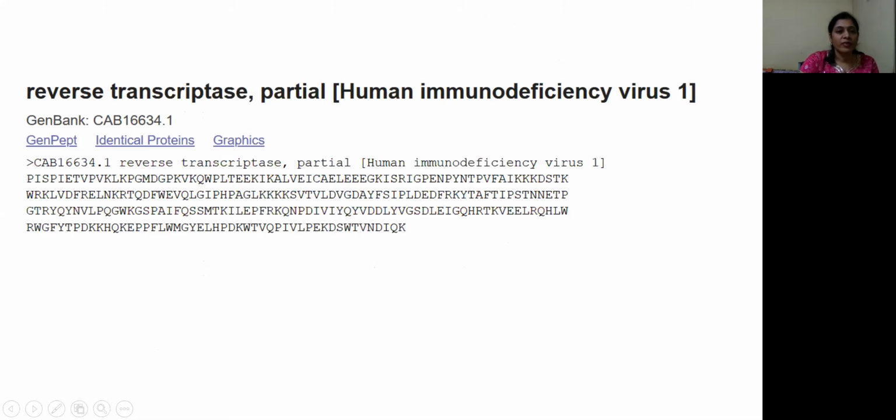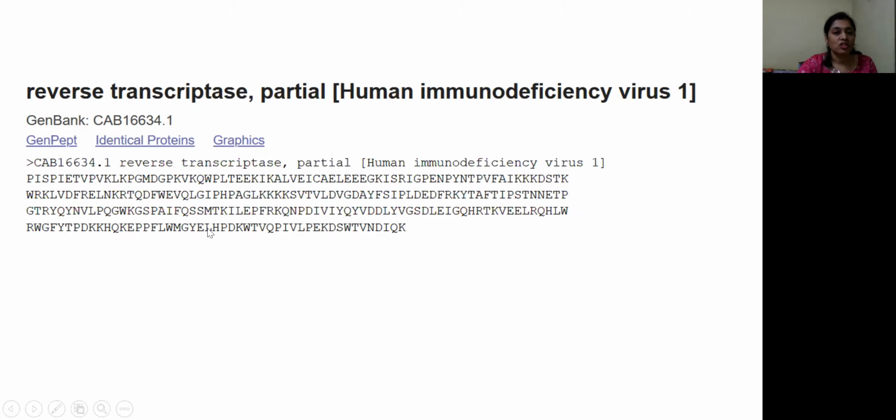Here in FASTA format, one sequence is given as an example. This is again the reverse transcriptase protein sequence from the human immunodeficiency virus type 1. Here also, the FASTA sequence format starts with the greater than symbol, its accession number, the name of the sequence, and its details are provided in the comment line.